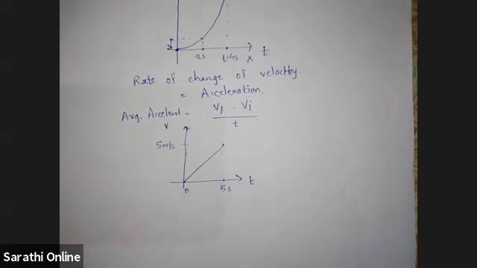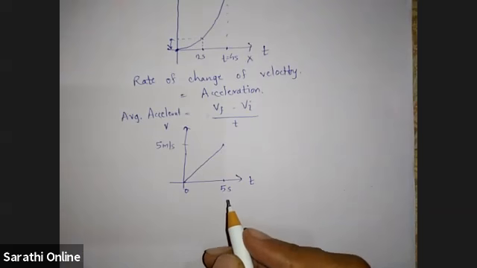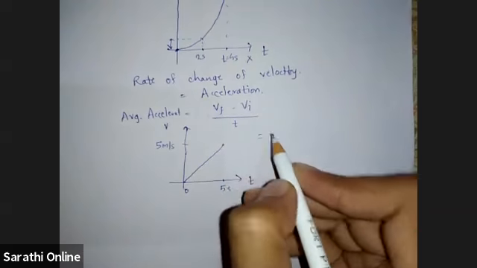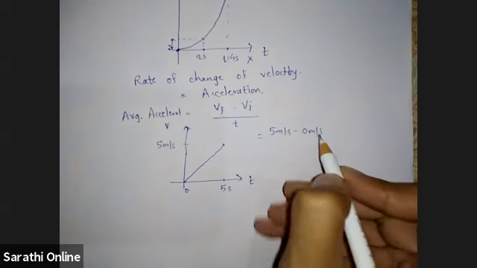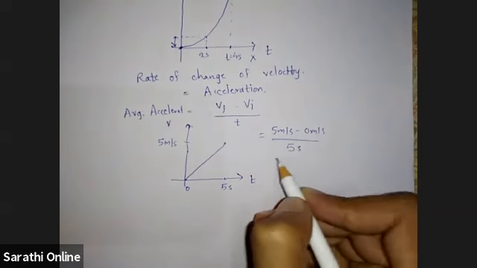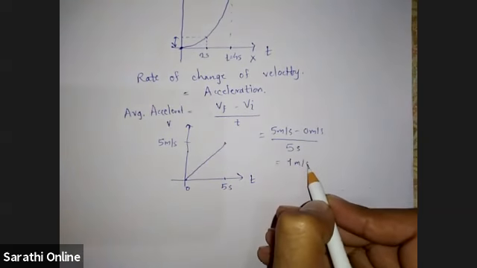So what is the average acceleration in interval 0 to 5? Sir, 1 meter per second square. Just use this formula: velocity final minus velocity initial divided by time. So you will get 1 meter per second square.